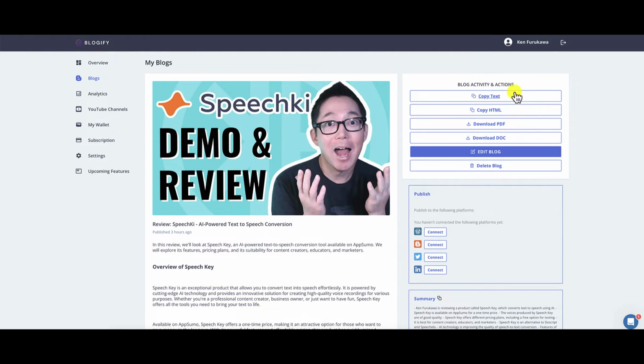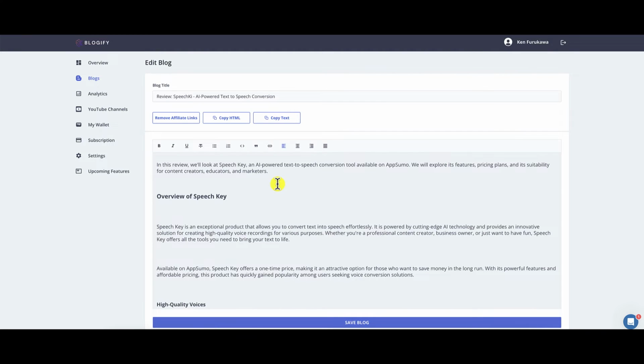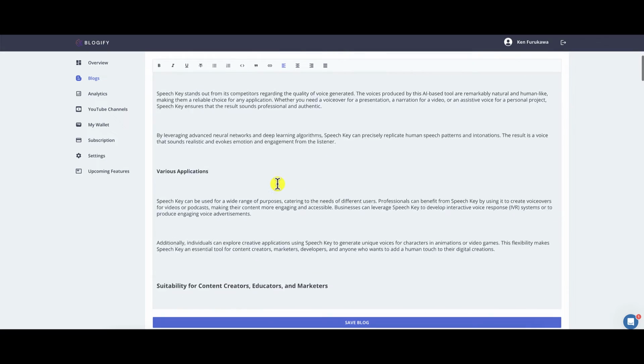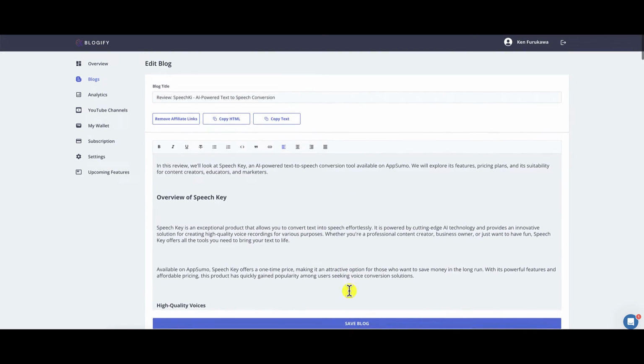Some of the actions that you can do once you've published this blog, or once it's created the blog for you, is that you can copy the text, you can copy the HTML, you can download a PDF file, you can download a doc file, docx, you can edit the blog. So we click on that. You can come in here and you can edit the blog. You can see right here.